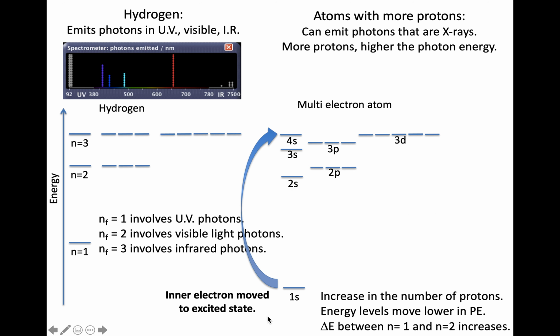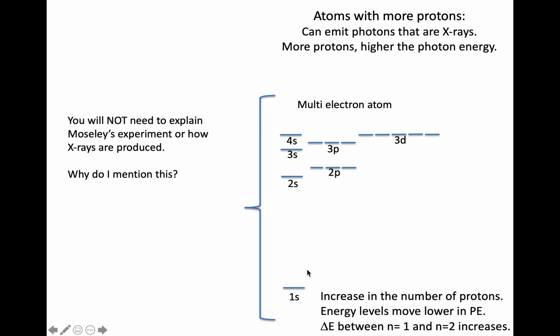Within Moseley's experiment, he's bombarding his metal atoms with high-speed electrons. It takes a core electron that's in the 1s, moves it to an excited state, and then when an electron comes from a higher energy level like n equals 2 back down to n equals 1, this gap is now large enough that it's an X-ray. So a couple thoughts here. You will not need to be able to explain Moseley's experiment. You will not need to explain how X-rays are produced.